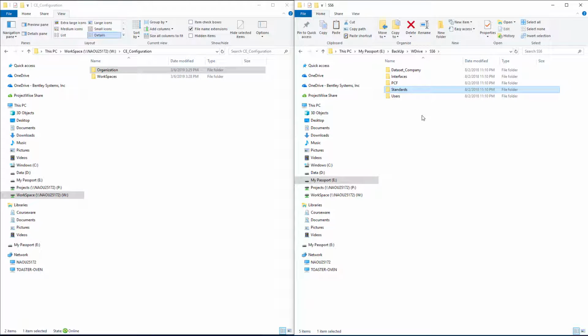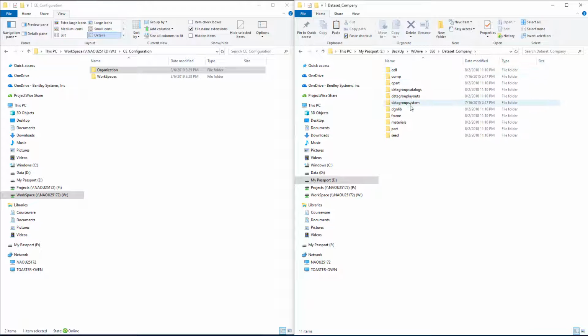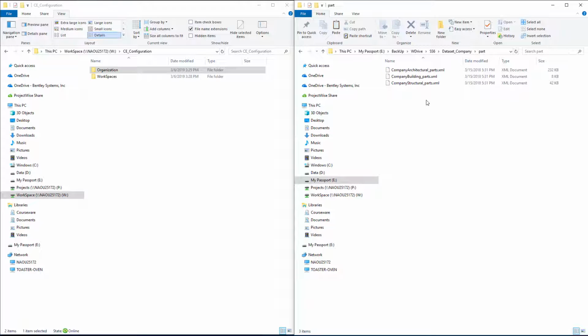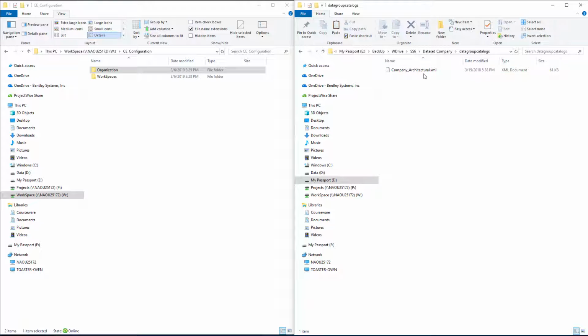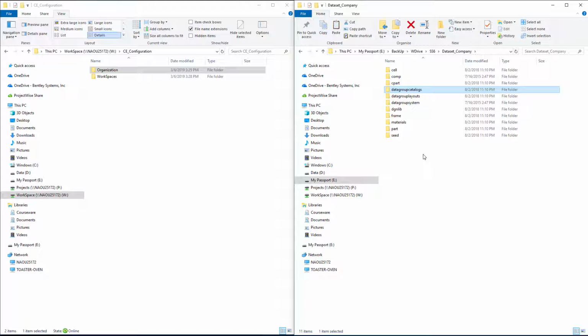The other thing we may want to migrate are any company dataset extensions. That was under this dataset company folder, and we had the typical folders for the dataset extensions such as cell libraries, compound parts, data group information, DGN libs, materials, parts. So I had several different XML files for some company standard parts. I had some different data group catalogs and so forth.